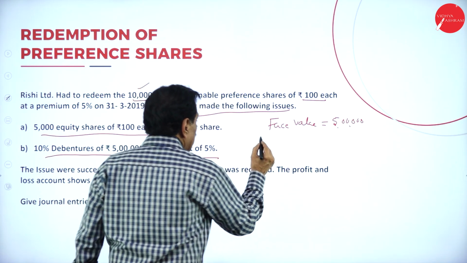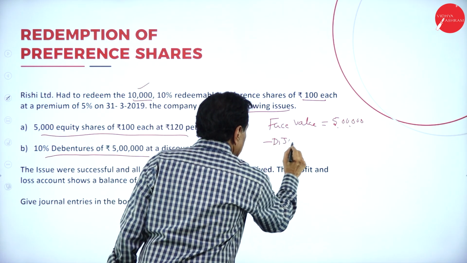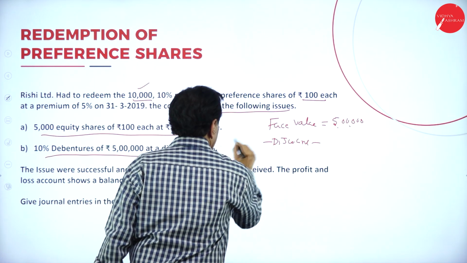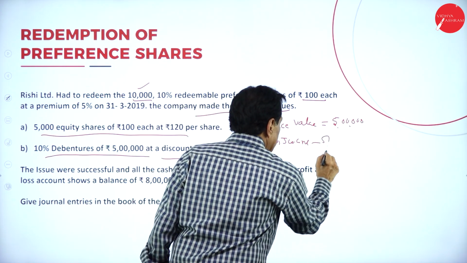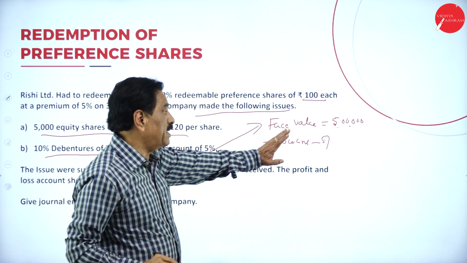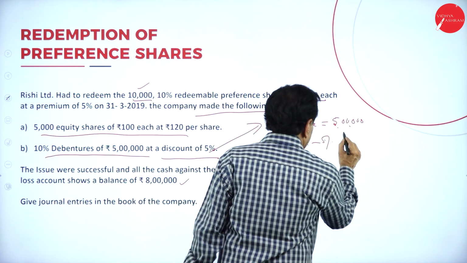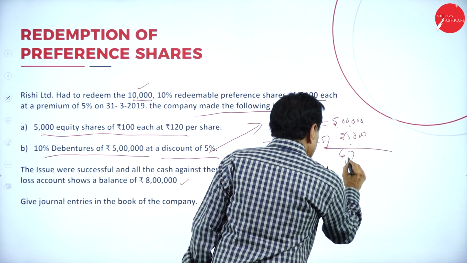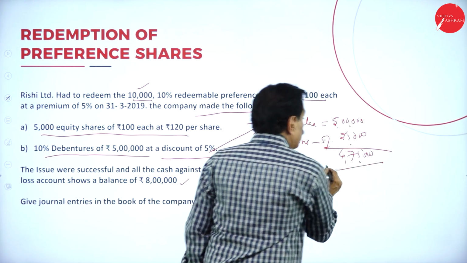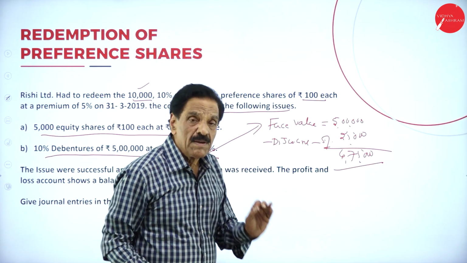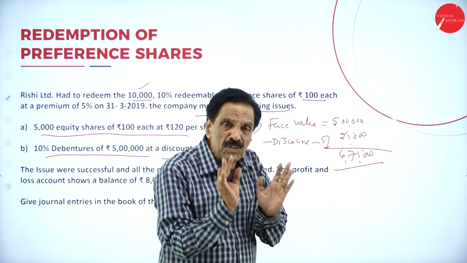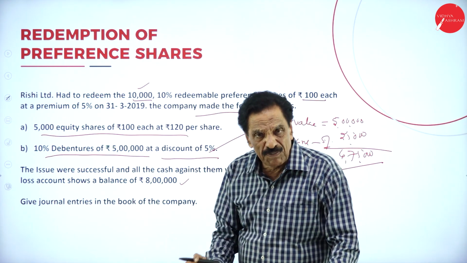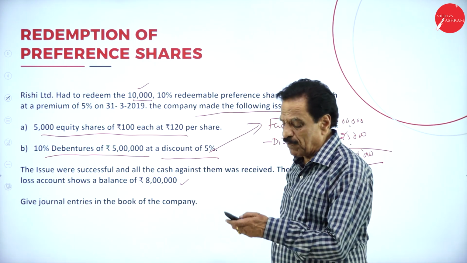At a discount, I am taking 5%. So 5% is nothing but 25,000. Deduct, and it is 4,75,000. So we are receiving the loan of 4,75,000. But this money should not be utilized for redemption of preference share. But the entry should be passed here.